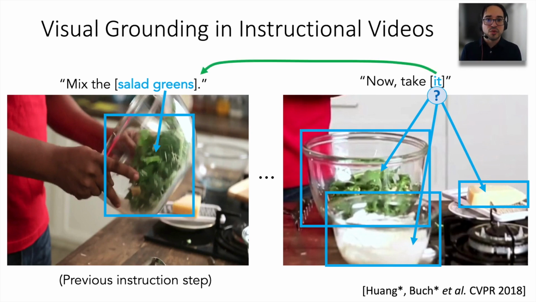And the second thing we want to do is to resolve references, where we want to find the relation between the spoken sentences from one to another. And the way to do that is we want to do this joint grounding and reference resolution so that we're able to extract an approximate relational graph of the events in the video.